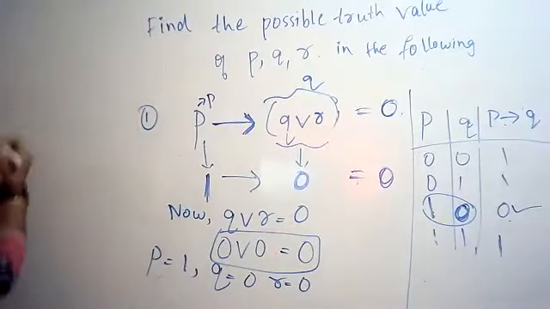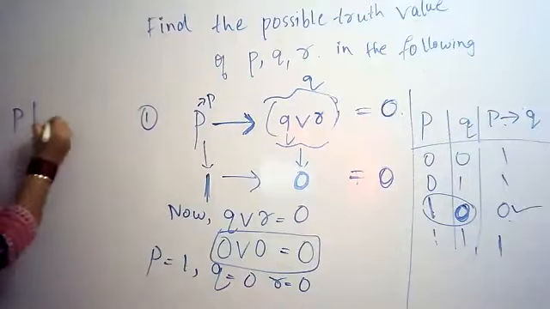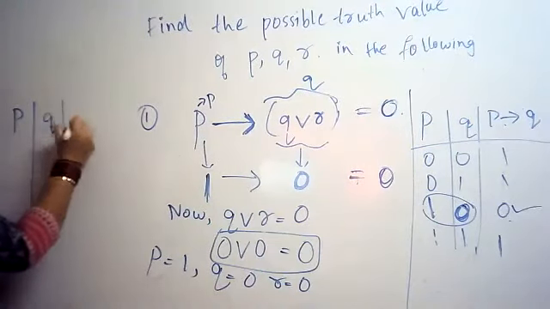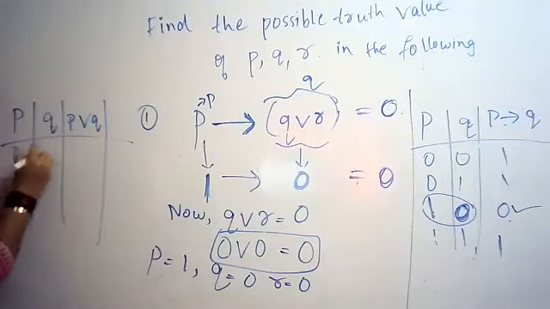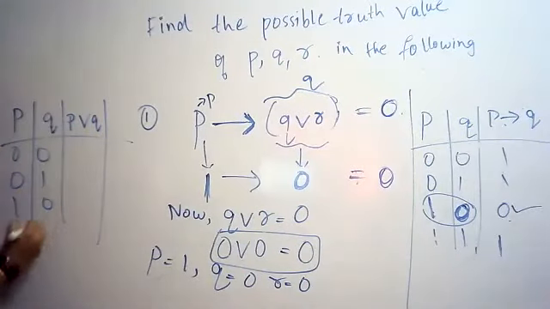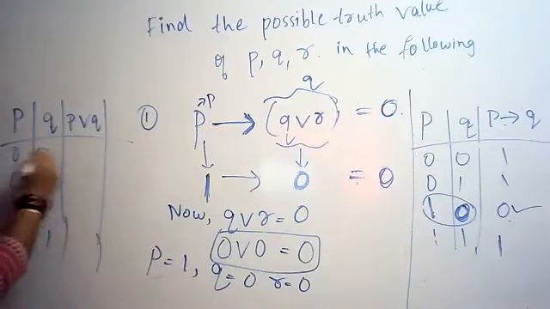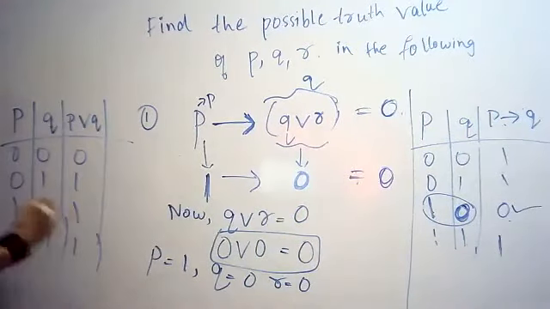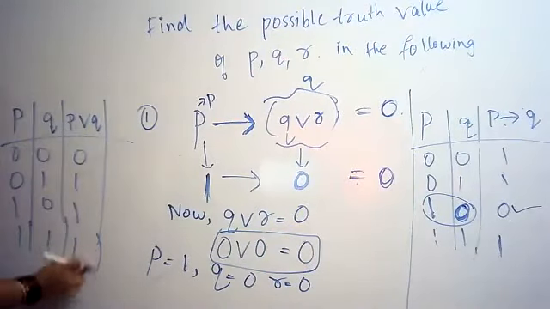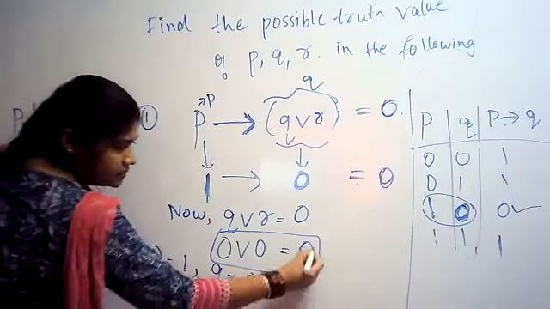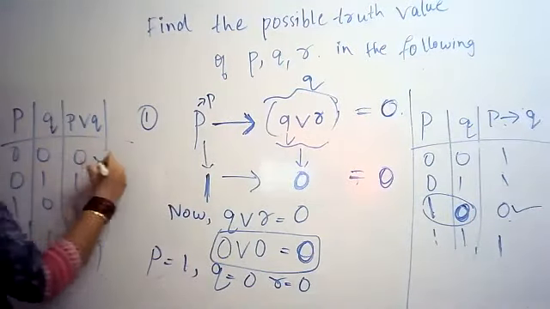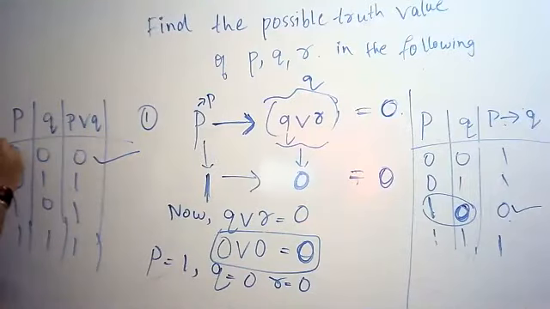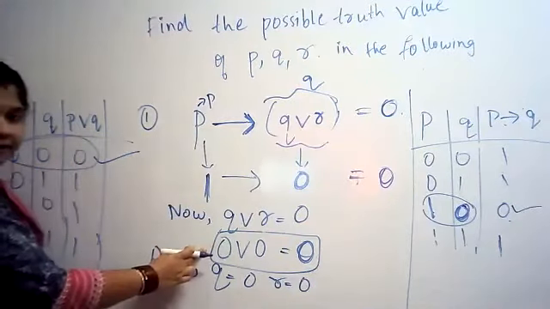If I want to put here the truth table, consider P, Q, P disjunction Q: 0, 0, 0, 1, 1, 0 and 1, 1. Only the first will be 0, the rest all will be 1. So when our result will be 0, when P is 0 and Q is 0, then only our result will be 0.